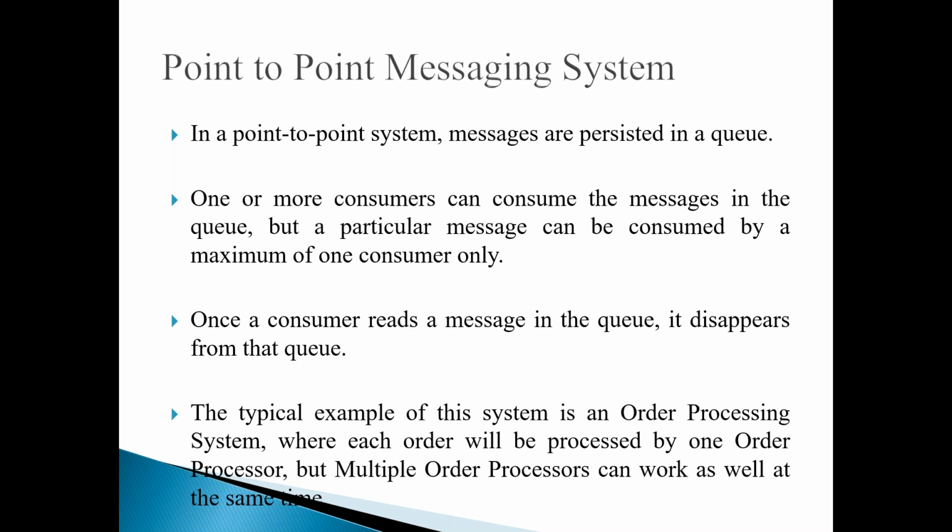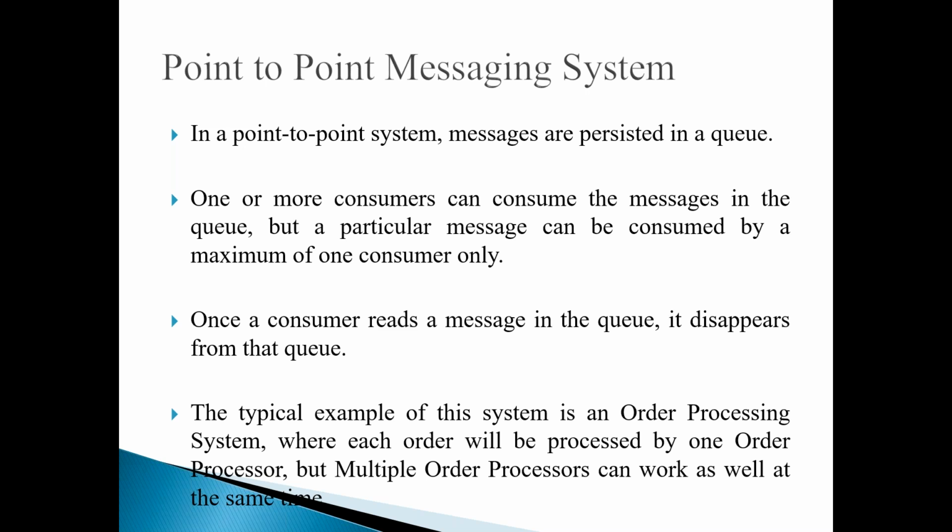So in the point-to-point messaging system, there is one producer and one consumer. We might have more consumers who are eligible to consume it, but the message will be produced only once and consumed only once. As I said, once the consumer reads the message in the queue, it disappears from that queue. It's no more available.